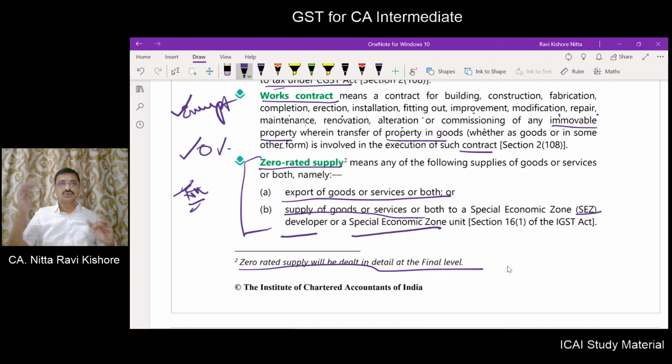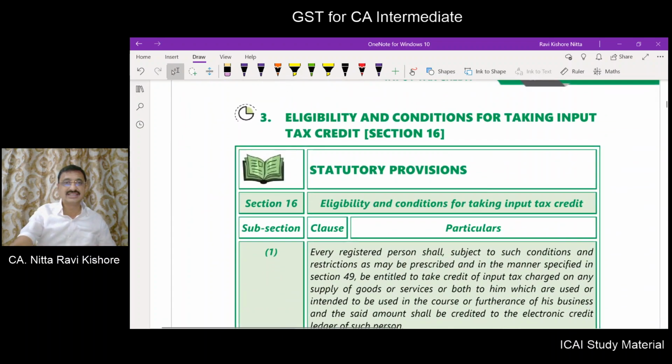You are exporting goods or services, or you are supplying goods or services or both to a SEZ unit or a SEZ developer. So these three are considered to be zero rated supplies.